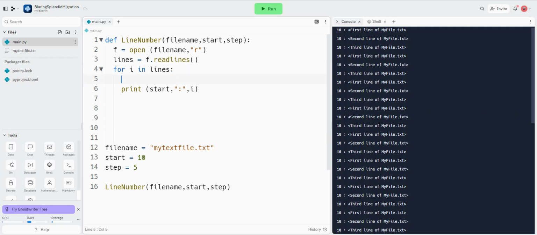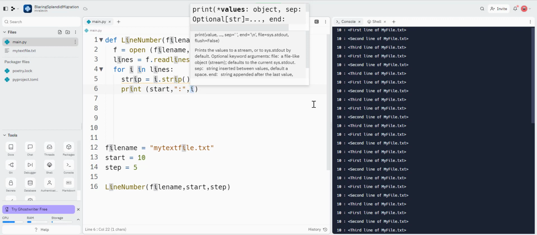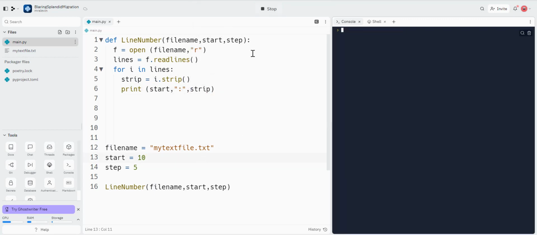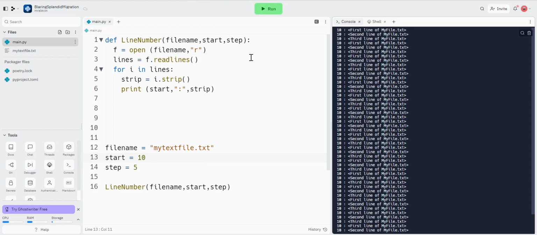Alright, let's do some stripping first. So let's do strip equals i.strip together with \n, and let's change this to be strip. Perfect. Now what we want is this 10 to count up in 5s.